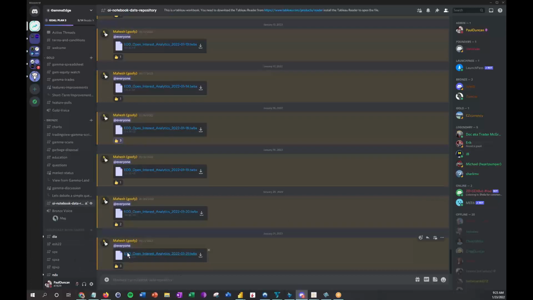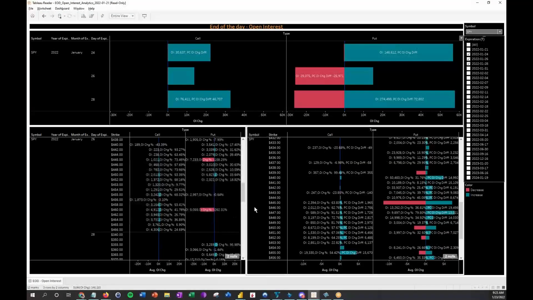Of final importance before we jump down into some other channels, as part of the review process, Mahesh provides a nightly document, these EOD end-of-day documents from Barchart, which help us understand what is happening in terms of calls and puts being added or subtracted from individual stocks. We can select stocks here in the upper right, select expirations, look at the change in OI as a function of expiry, look at the change in OI as a function of strikes, and then combine strikes and expiry to see where people are putting their bets.